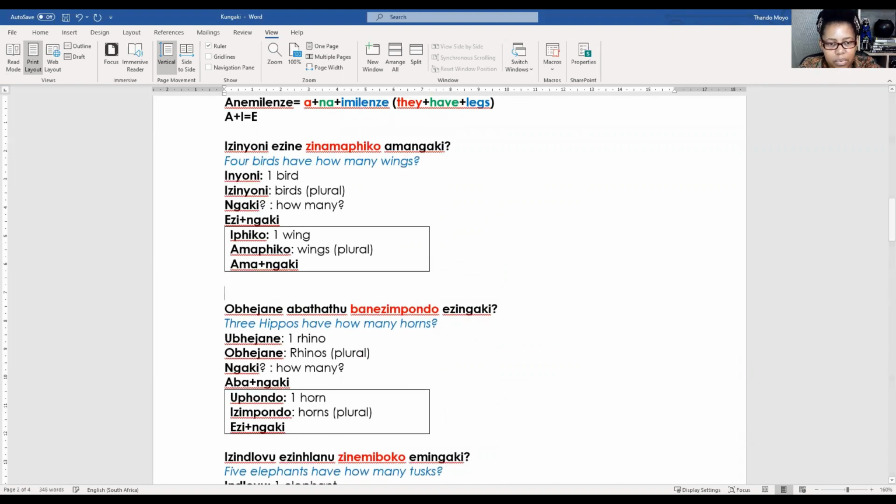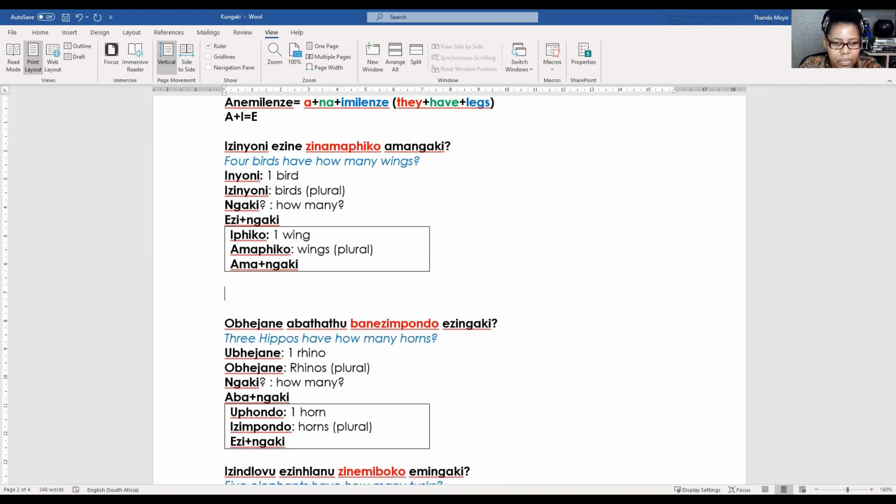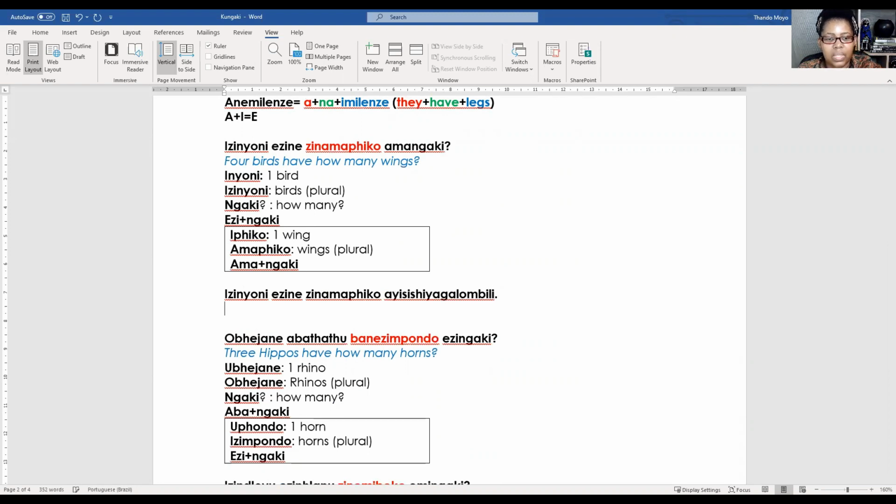I'm going to type it here so you can see. Izinyoni ezine zinamaphiko ayisishiyagalombili.